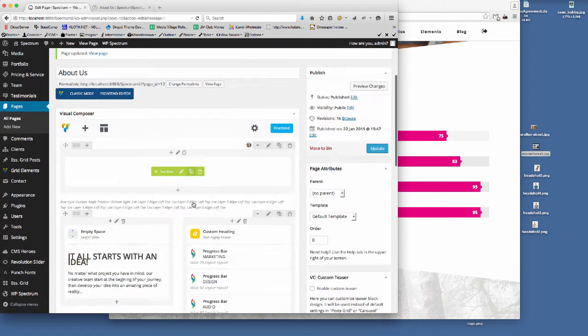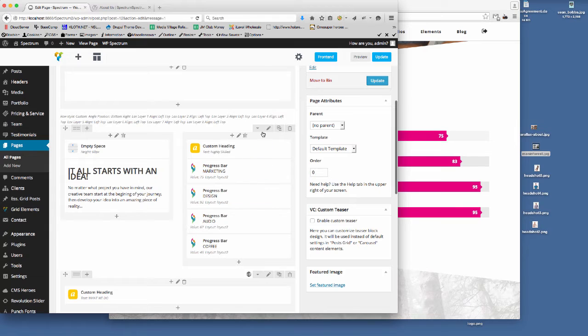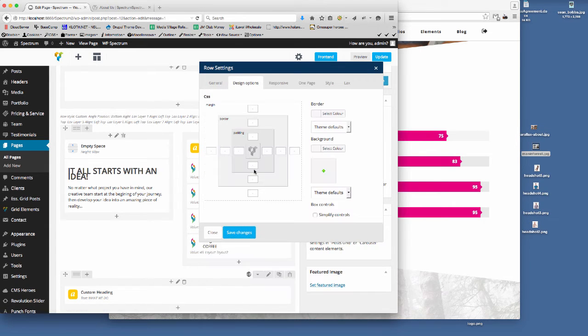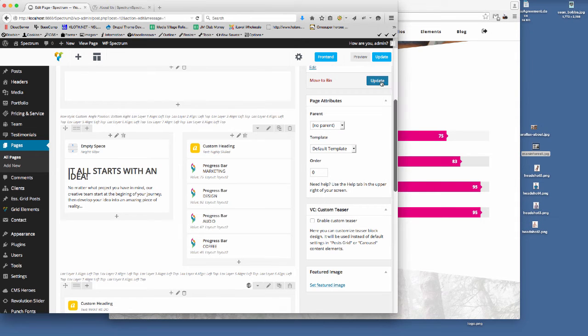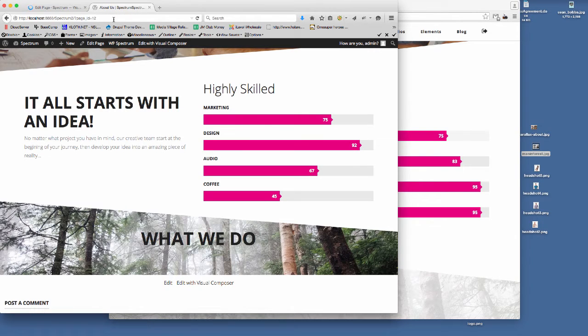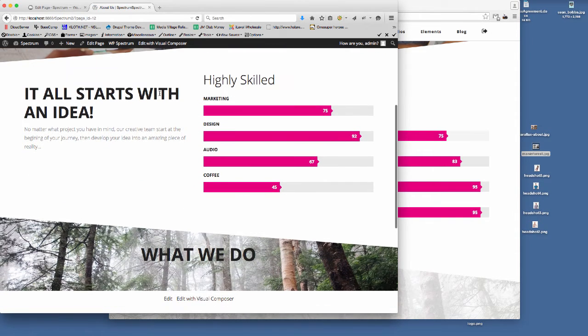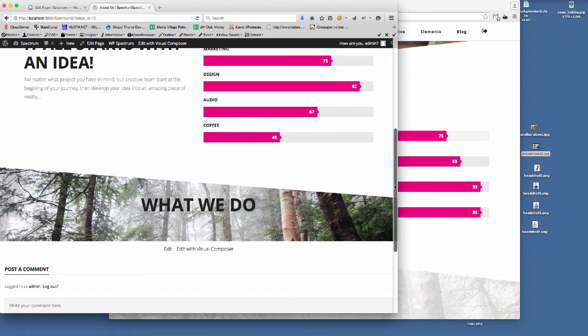So what we need to do for that is to go back to the second row, and we're going to put a bit more padding at the bottom of that row. So we'll put 80 pixels here. Save that, just give that an update. Refresh that. And there you go, we've got that padding. Well, I'll space this out more evenly towards the end of this tutorial, but you can see now we've got the space that we need there.